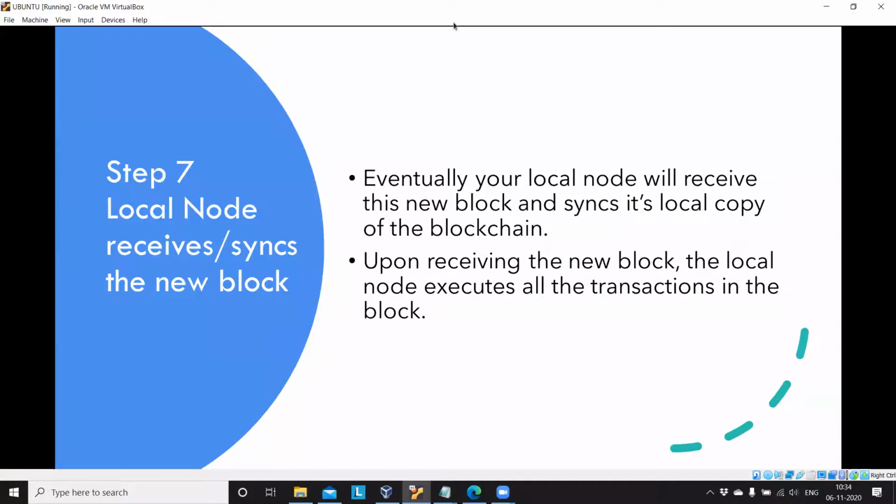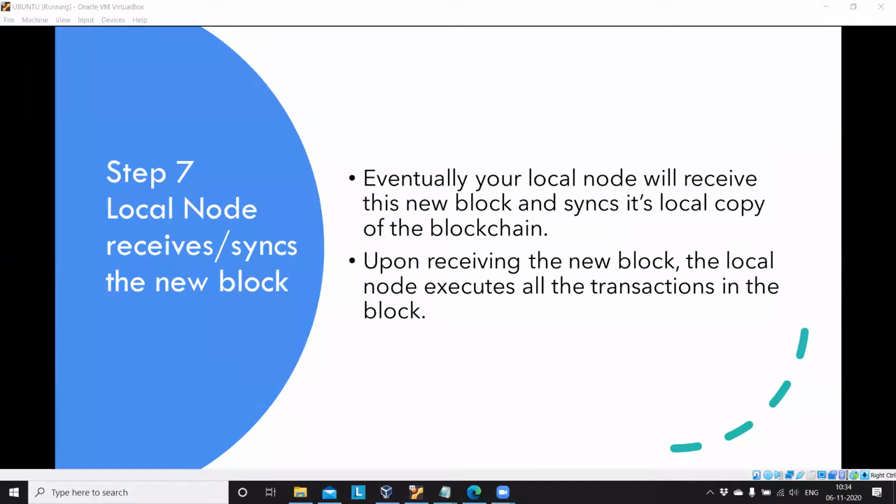Any doubt, please ask. Sandeep, anyone? Sir, what does that last statement mean? Upon receiving the new block, the local node executes all the transactions in the block. So what is the need of executing the transactions again in the local node?